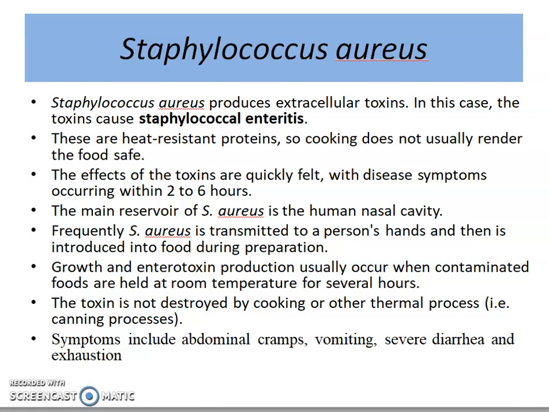Now, I have mentioned only two intoxications, one of E. coli and one of Staphylococcus aureus. We will be discussing the next type of intoxications in the coming sessions.